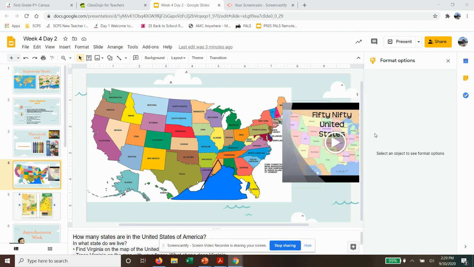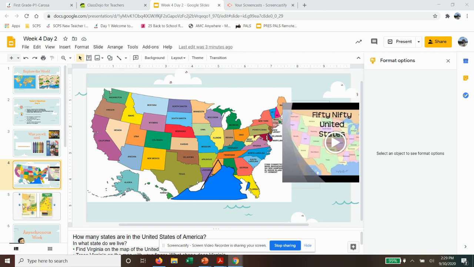We watched this video about 50 Nifty, the song, and the students understood that there were 50 states in the United States. Part of those states is the one that we live in, Virginia, and we talked about where Virginia is on the map. It borders North Carolina, West Virginia, and Maryland. And then we said what Virginia looks like. Virginia looks like a triangle.